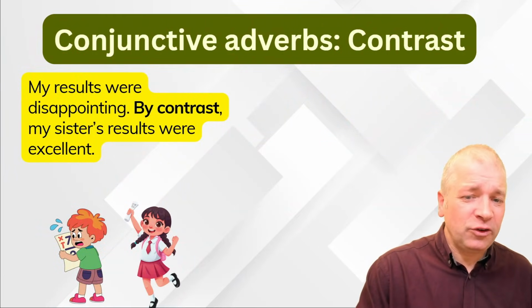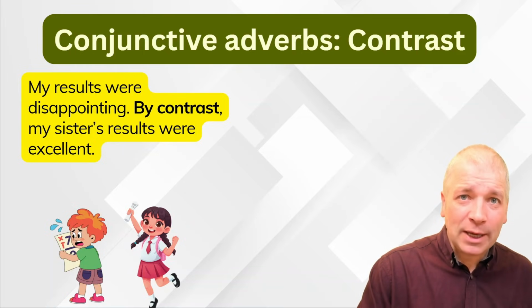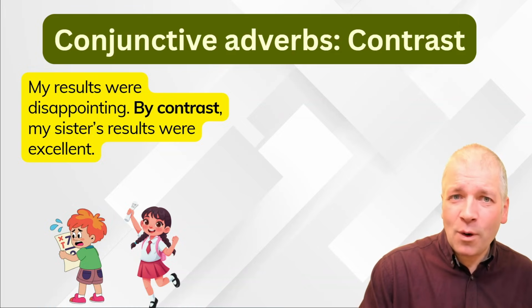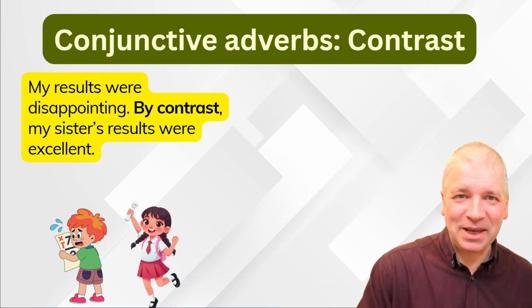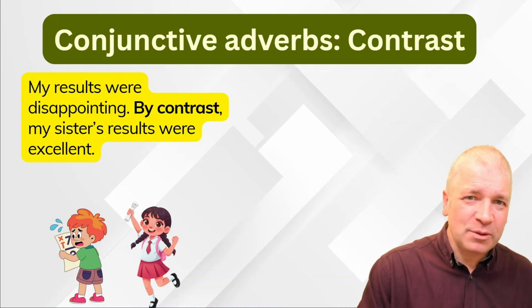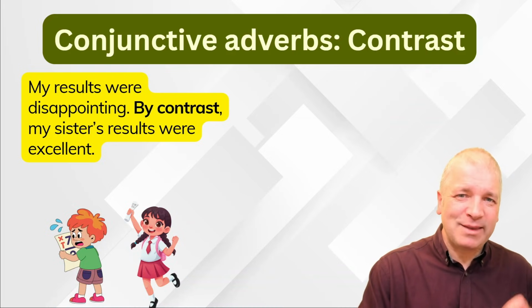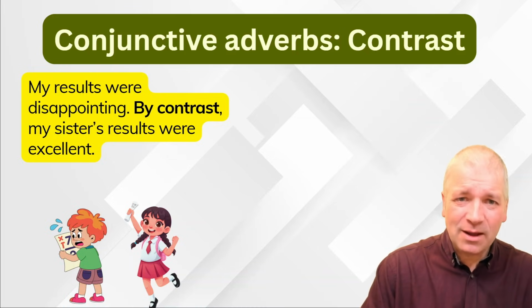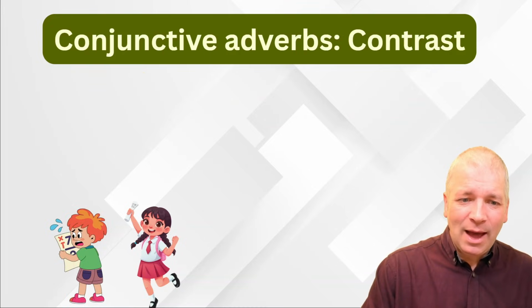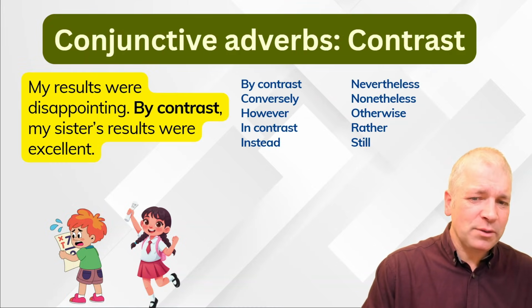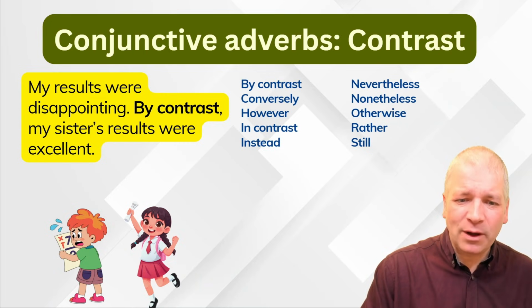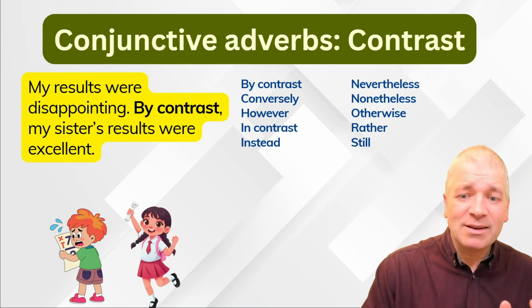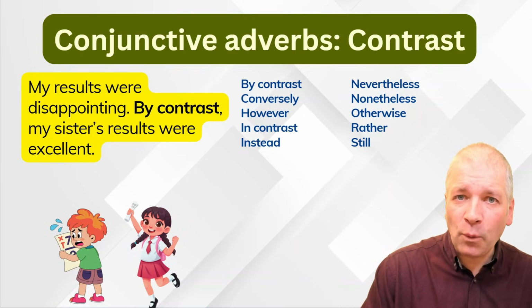Now for conjunctive adverbs of contrast. My results were disappointing. By contrast, my sister's results were excellent. So we're back to this one again. By contrast introduces the fact that there is a difference in sense between the sentence before and the new sentence. The sentence before, disappointing; the new sentence, excellent. And other conjunctive adverbs of contrast include conversely, however, in contrast, instead, nevertheless, nonetheless, otherwise, rather, and still.